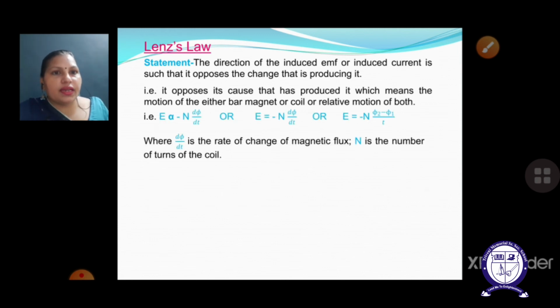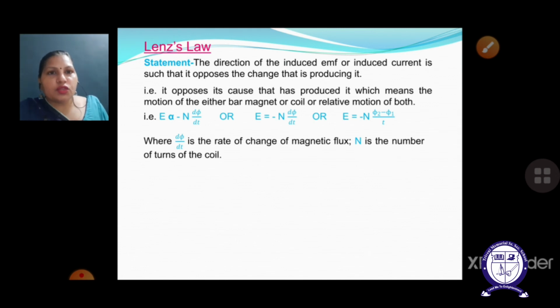So now in the very next case we have seen the mathematical expression that E is directly proportional to minus n d phi by dt. Here the negative sign indicates that the direction of the induced EMF and the induced current will be opposite to the cause, which is the rate of change of magnetic flux. If it's increasing, it tries to decrease it. If it's decreasing, it tries to increase it, by generating magnetic poles in the coil, such that if it is increasing, it generates the same pole, so that a force of repulsion takes place and it tries to decrease the rate of change of flux.